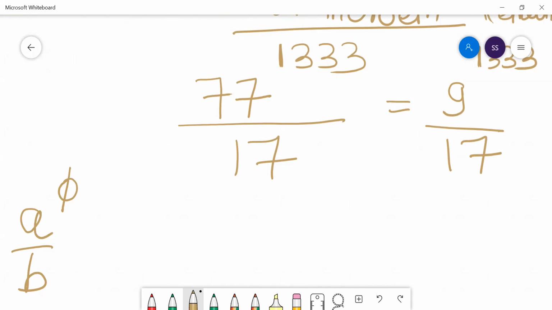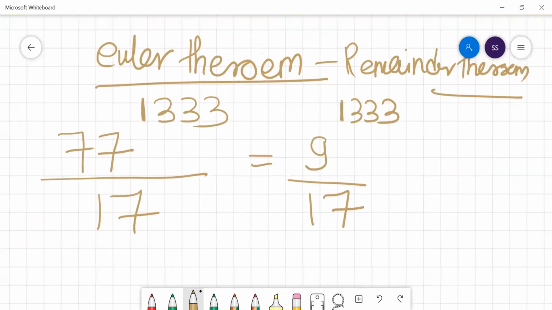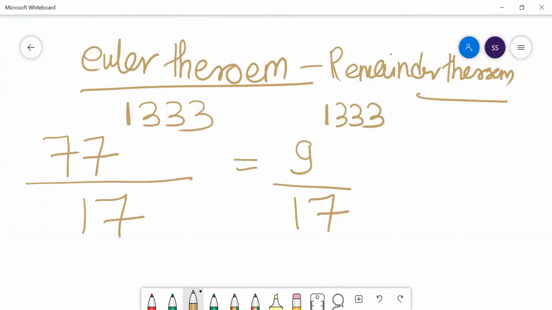Now the next thing, once they are co-prime to each other, you can see here 9 and 17. What is the HCF of 9 and 17? That would be 1 only. So once you know that they are co-prime to each other, what you need to do is find the Totient number of the divisor. That means you just need to find how many numbers less than 17 are co-prime to 17. Because 17 is a prime number, every number less than 17 is co-prime to 17. So the Totient number of 17 would be 16.